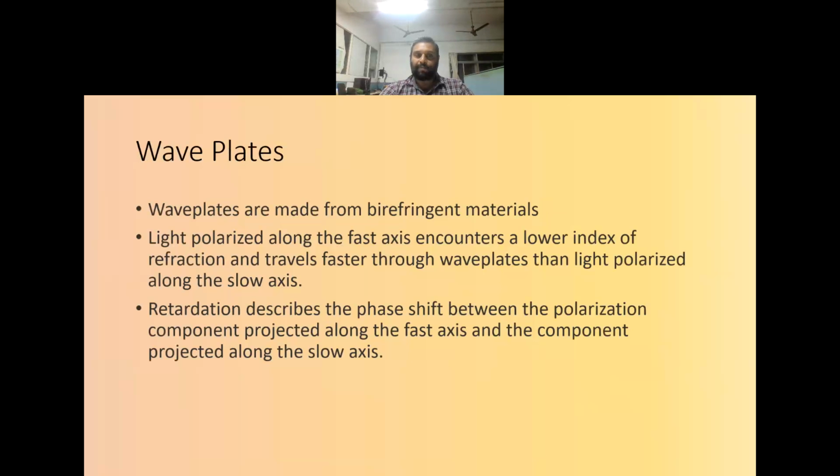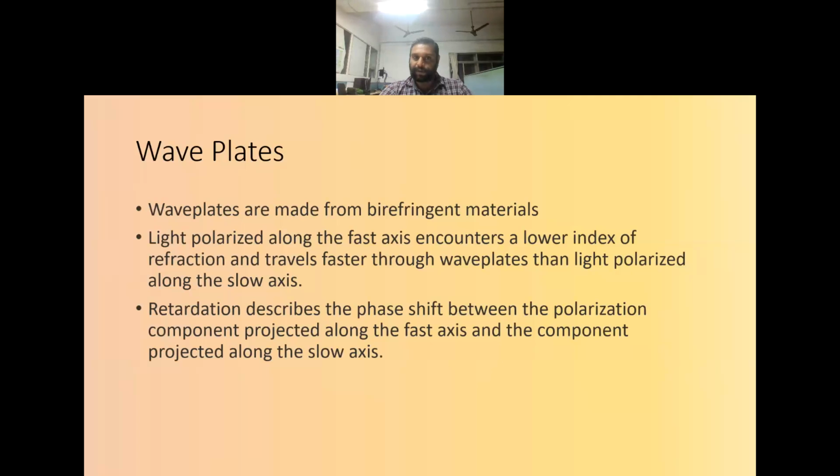Now we will come to another set of components called the wave plates. The wave plates are made of birefringent materials. Birefringent material means the different polarized light will be experiencing different refractive indices. Such materials are called birefringent materials. So the light will be having a fast axis and a slow axis.